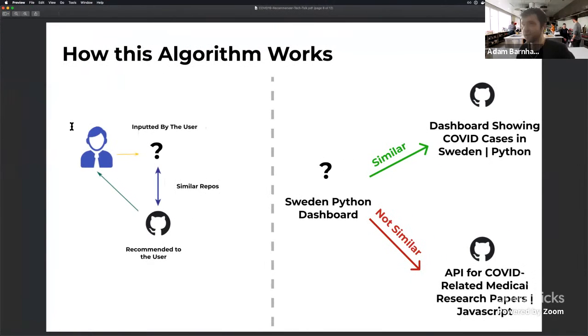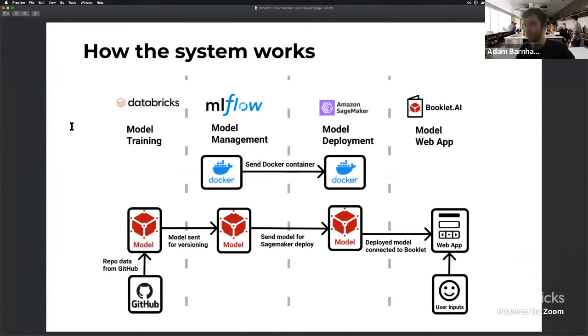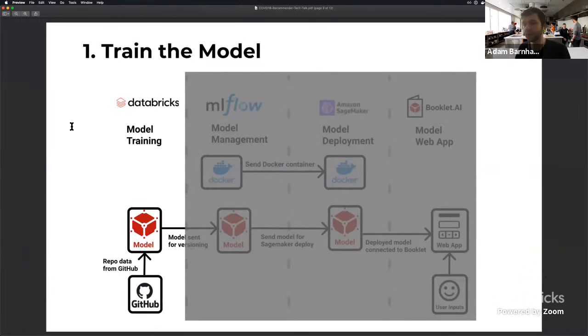So what I want to do next is talk about how this system works. This is going to span a couple of different tools, a couple of different projects. So instead of going through this whole overview, which I'll reference back in a minute, I want to go through it step by step. The first thing we're going to be doing is training the model. We're going to take data from GitHub. GitHub actually has a nice repository data set that we can use. We're going to train the model using Databricks. And this will be going kind of fast. I'll go through this flow in the demo.